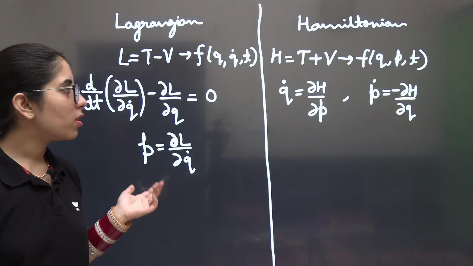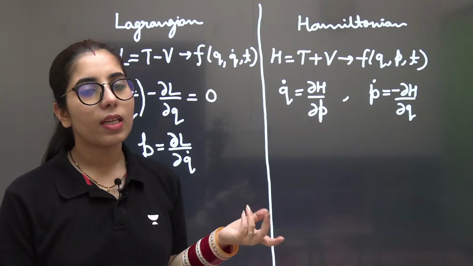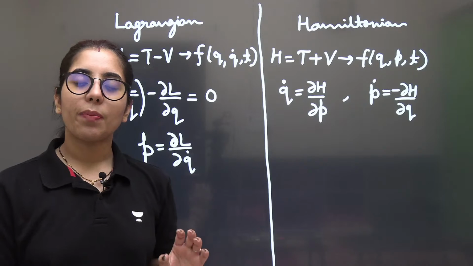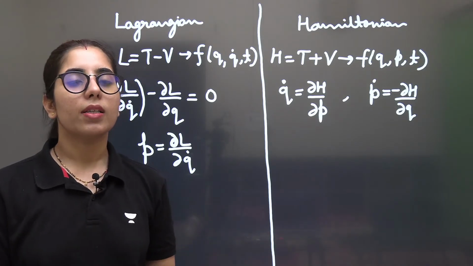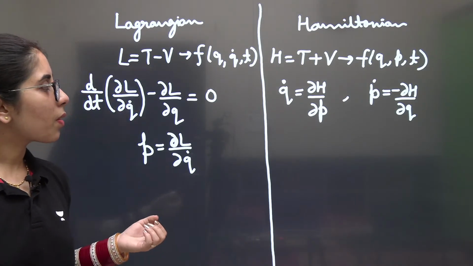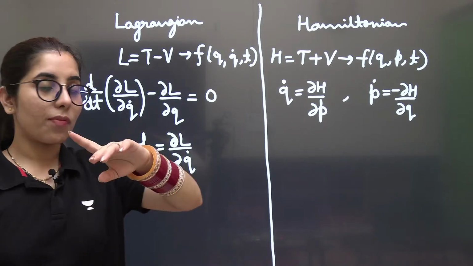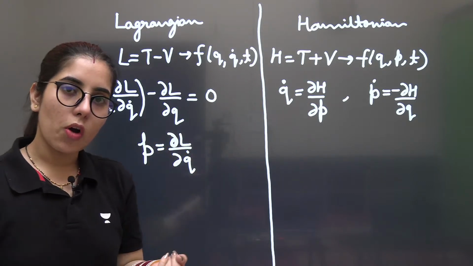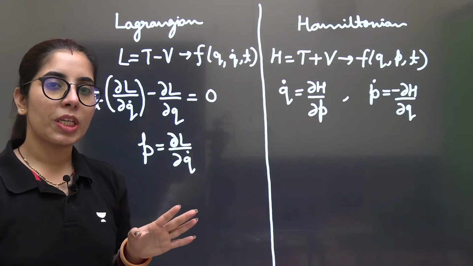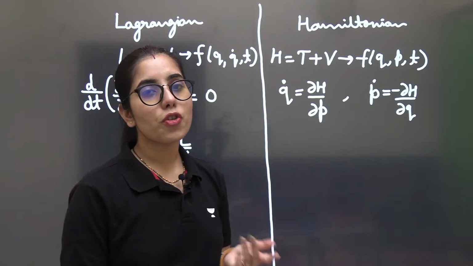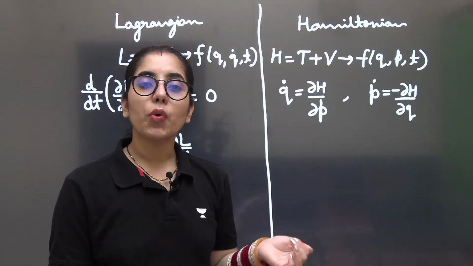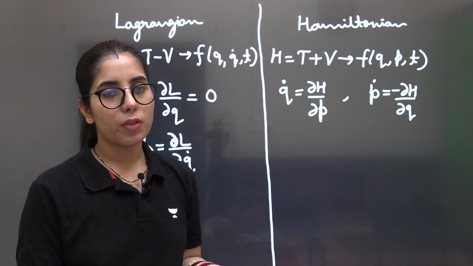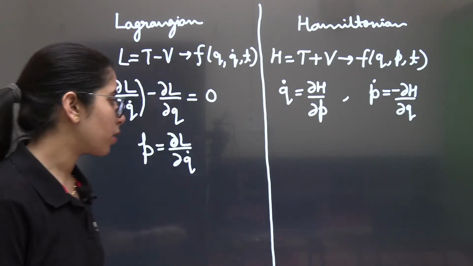At the same time, when energy is conserved, then you can even say that the Hamiltonian of the system is representing the total energy. One more thing, if the potential does not depend on the velocity component, in that case also you can say the Hamiltonian is representing the total energy of the system, or time dependency you can observe there too.